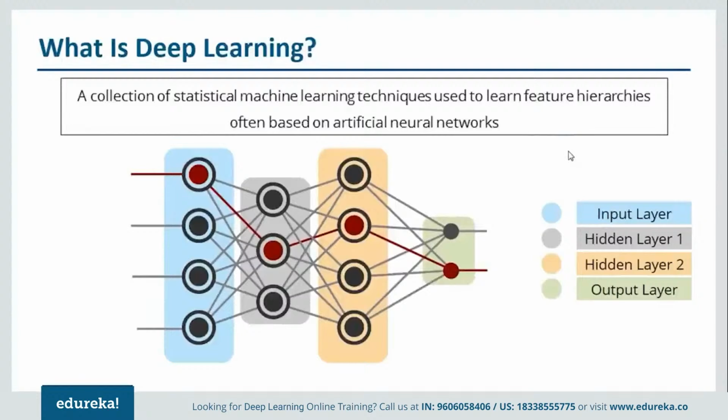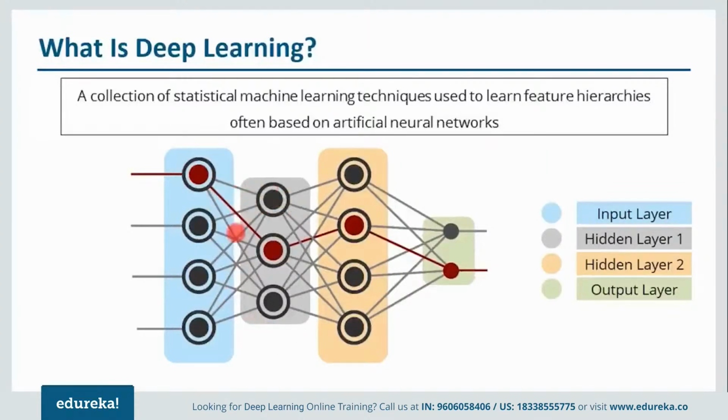So basically deep learning is implemented with the help of deep networks, and deep networks are nothing but neural networks with multiple hidden layers. Now what are hidden layers? Let me explain that. So you have inputs that come here. This will be your input layer. After that, some process happens and it'll go to the next node, or you can say to the hidden layer nodes. So this is nothing but your hidden layer 1.